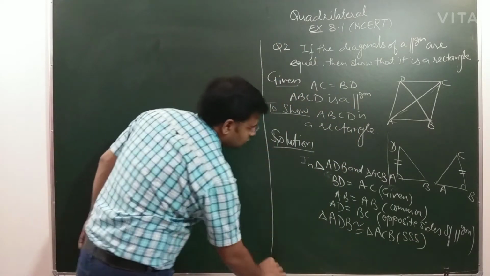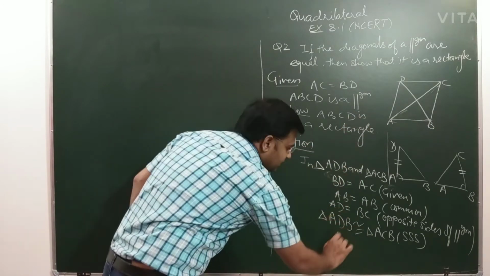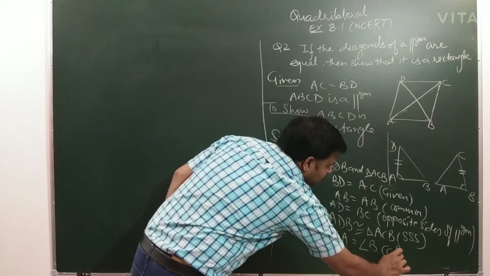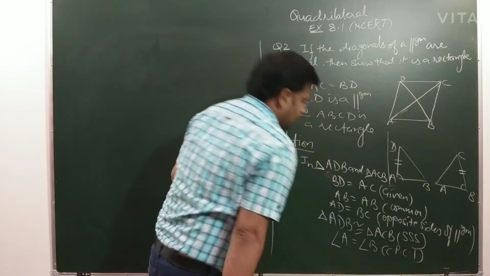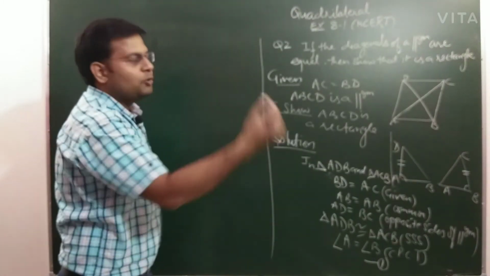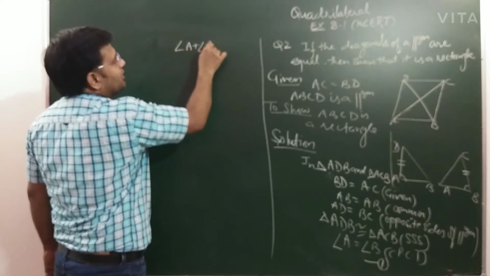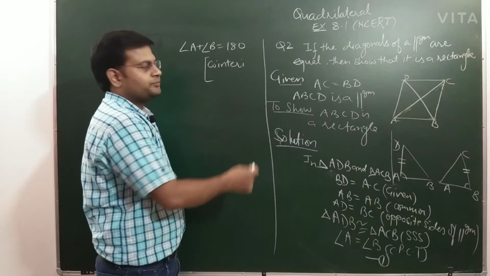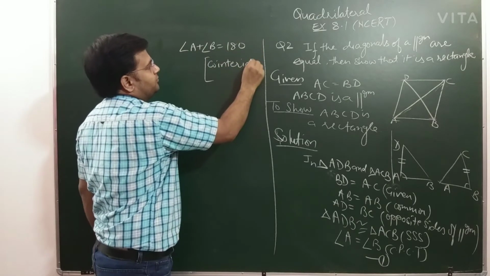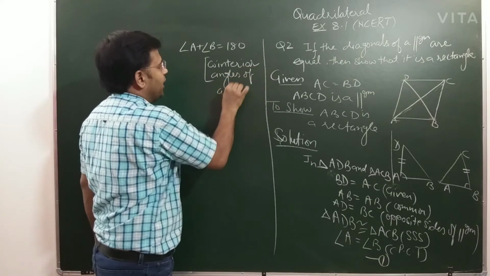Now after showing ADB congruent to ACB, I can write angle A is equal to angle B, and this I can write by CPCT. So you can mark this as equation number 1. Come to equation number 2, that angle A plus angle B is equal to 180 degrees, co-interior angles of a parallelogram.